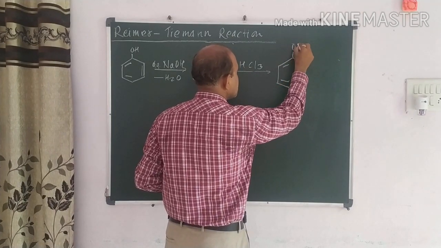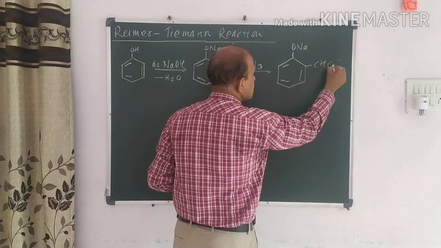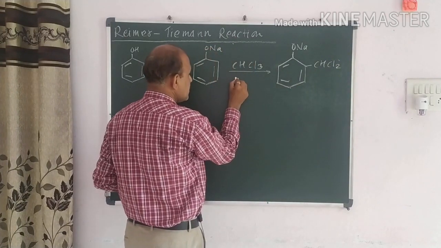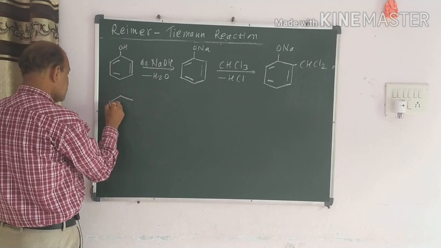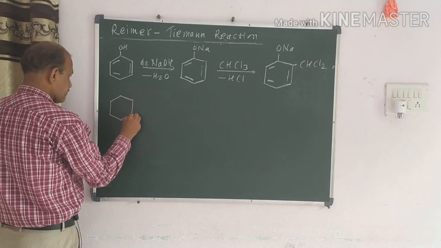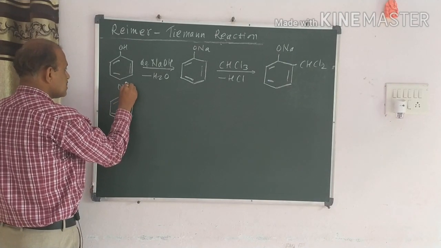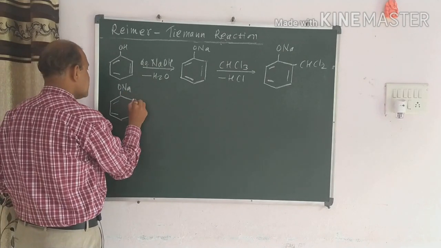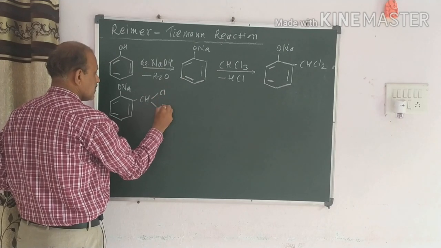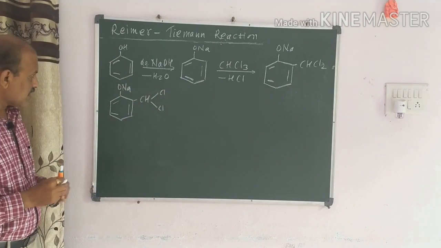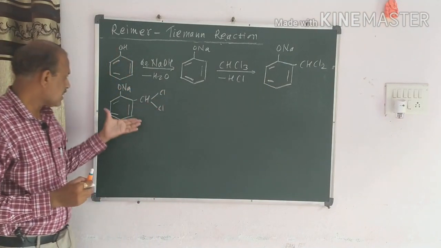It is very simple. Sodium phenoxide is as it is, only there is CHCl2 attached here. What is liberated here? We have to take this chloroform just like this. It is very simple. You can write with me. Don't cram this reaction. So we can write this NaO, this product, that is CHCl. Now while I am writing the product, I can write this product structure just like this.